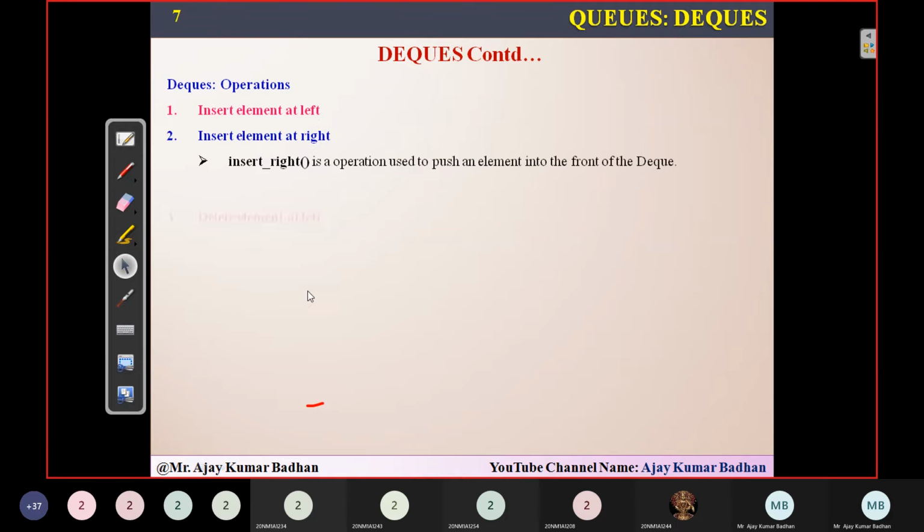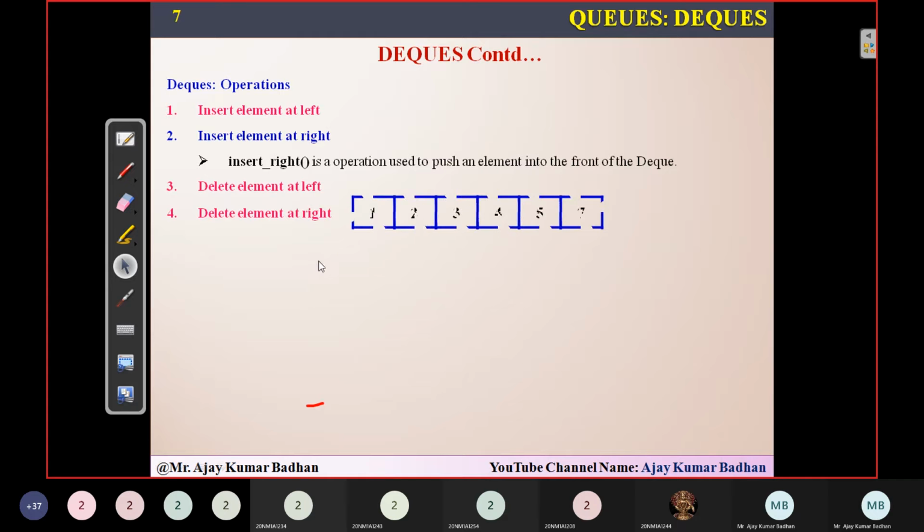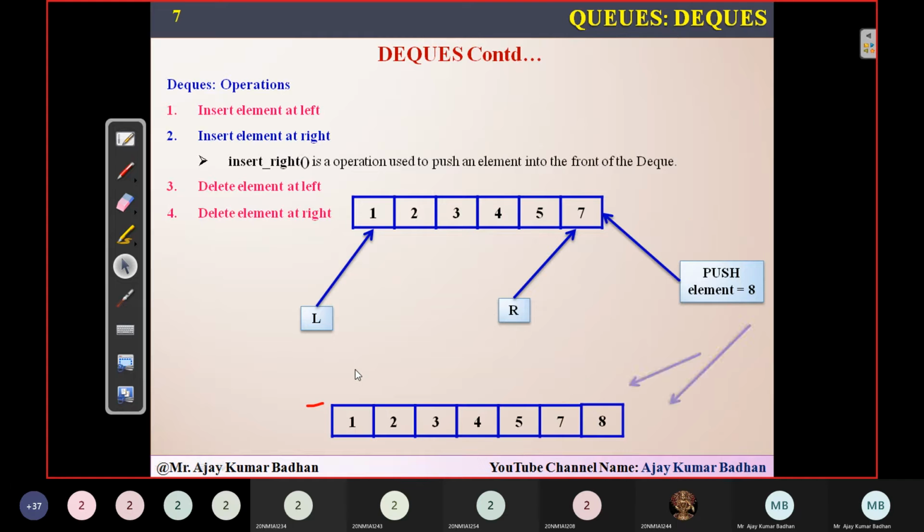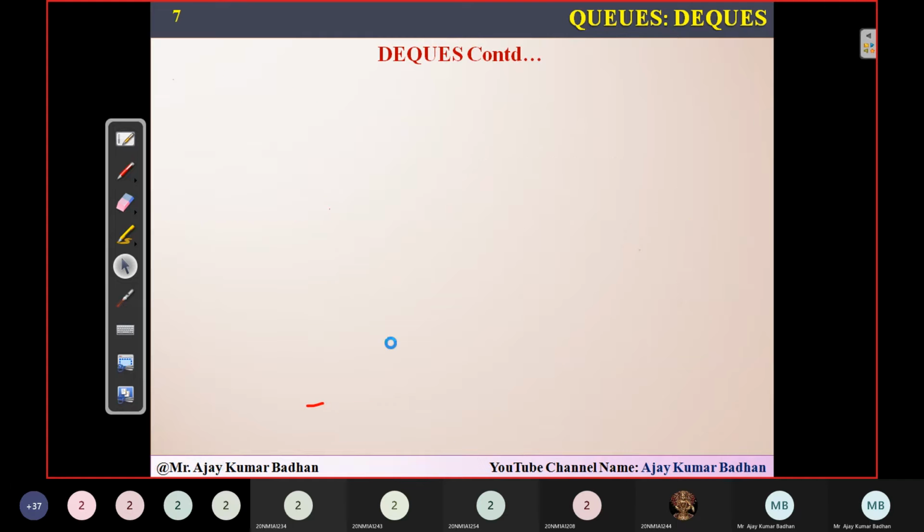Now we'll go for inserting an element at the right. How to insert the elements? Inserting an element means I want to push the element onto the right side, that is, rear. I think you are familiar with rear. Whatever logic we have discussed for inserting an element at the rear, the same logic we are going to implement. For inserting an element into the queue, the same logic we used, we will use in this scenario, and we will add that element.